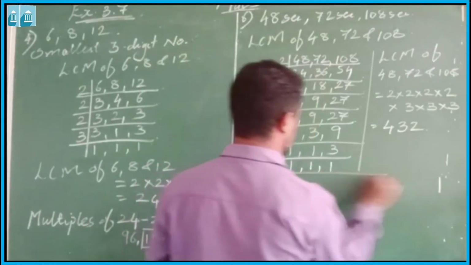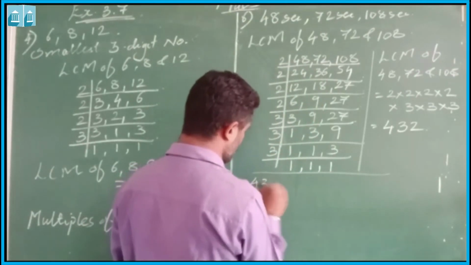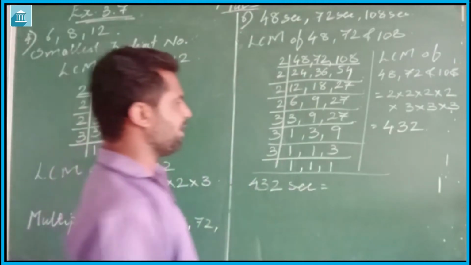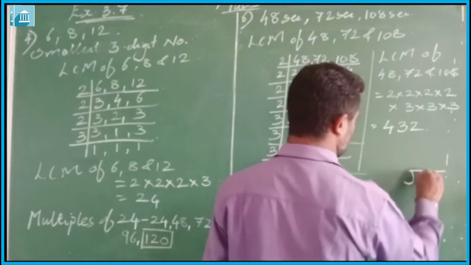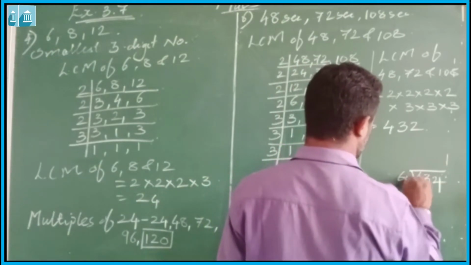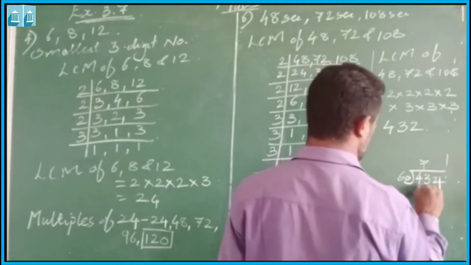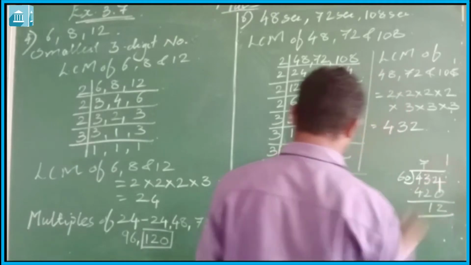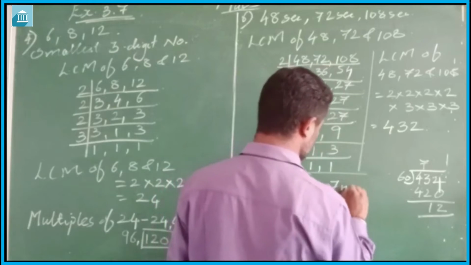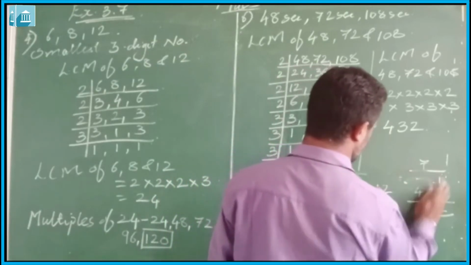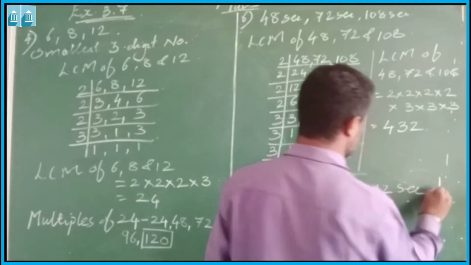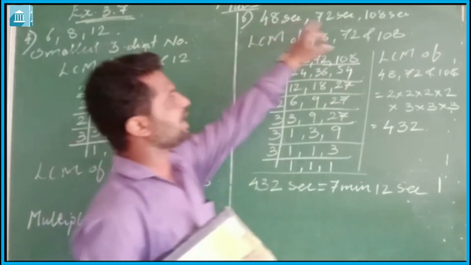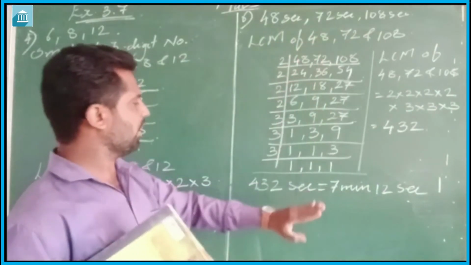Now we need to convert this 432 seconds into minutes. 432 divided by 60, 7 times 60 is 420, which will be equal to 7 minutes and 12 seconds. 432 seconds is equal to 7 minutes and 12 seconds, means all these lights will again come together after 7 minutes and 12 seconds.